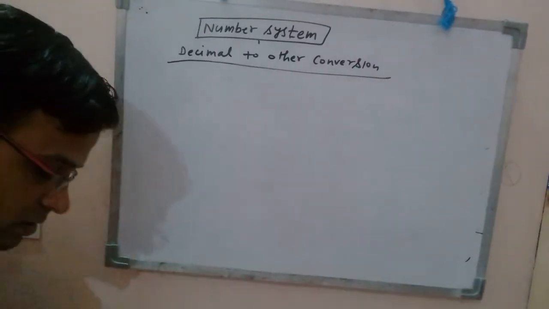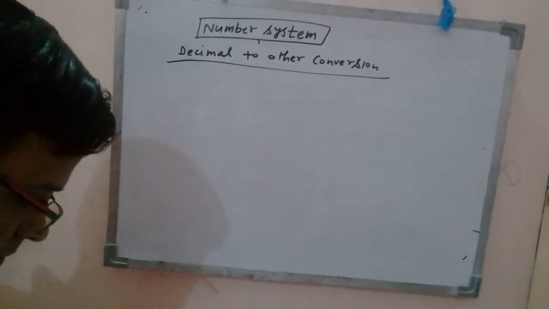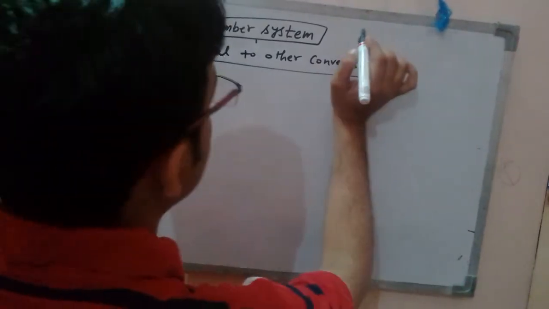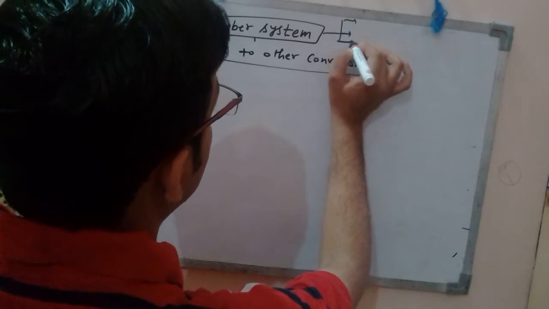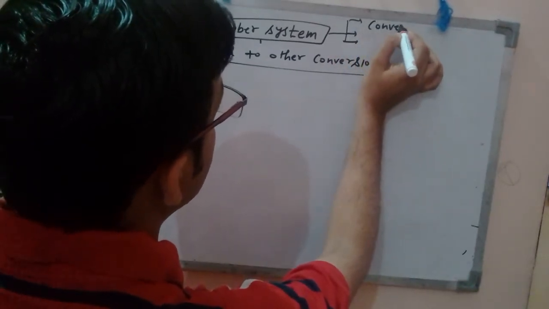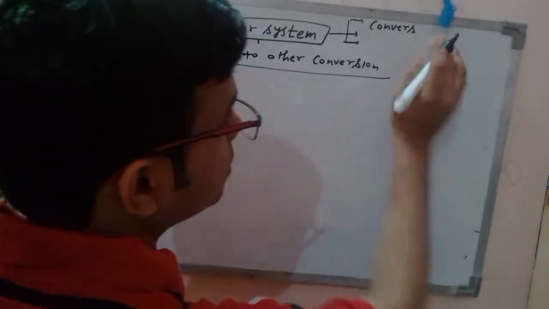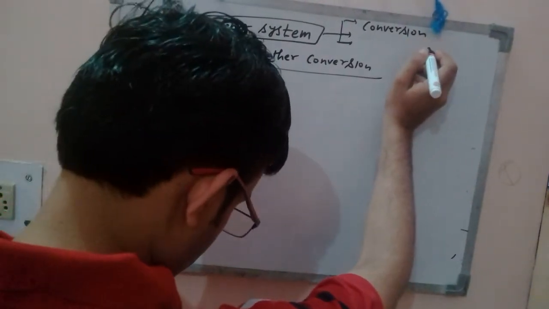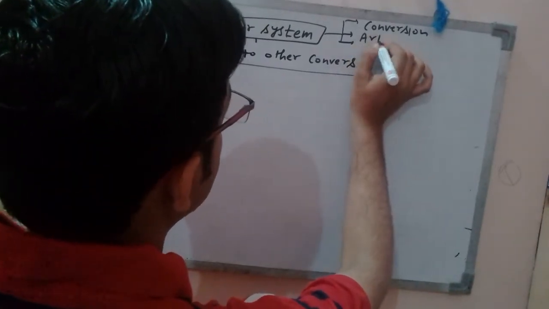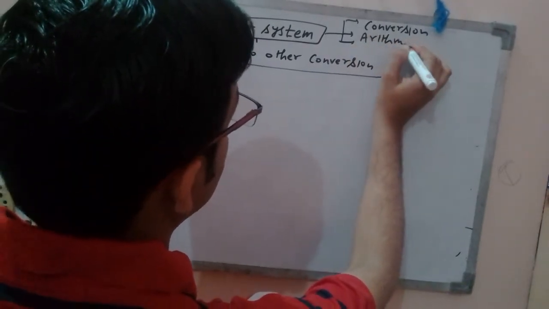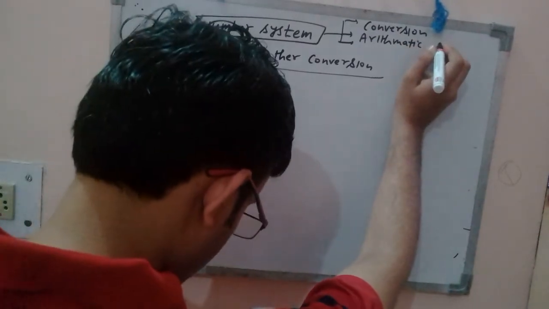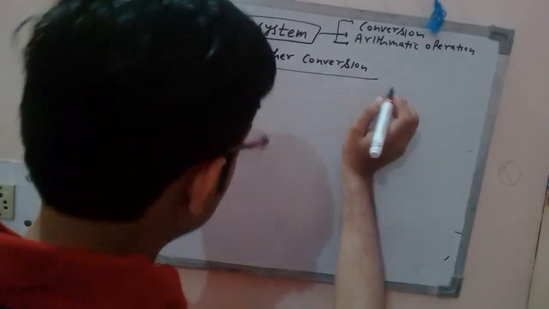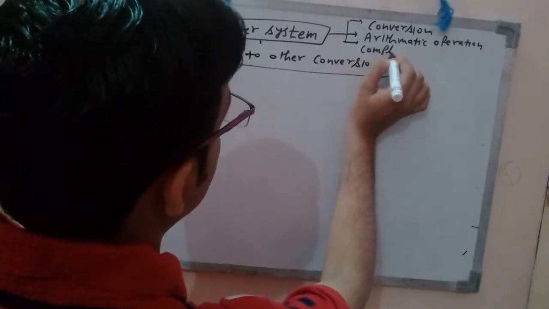So basically you can see three kinds of problems in number systems. Number one, either you will be asked to convert one number system into another number system, so conversion, or you will be asked to perform some arithmetic operation, or you may be asked a problem which is based on complement of the number, right?